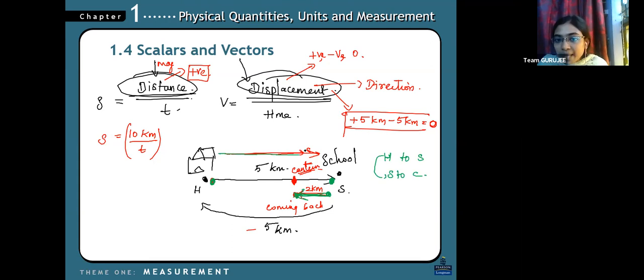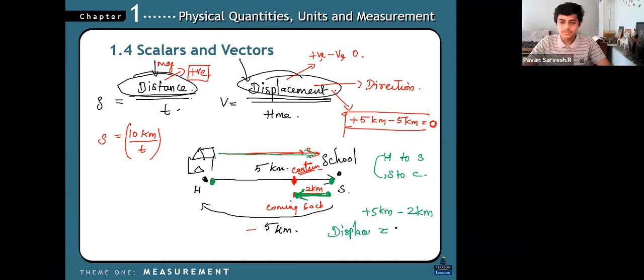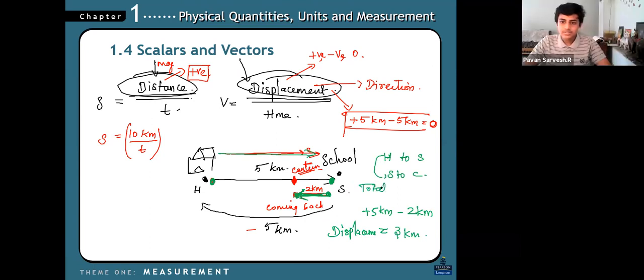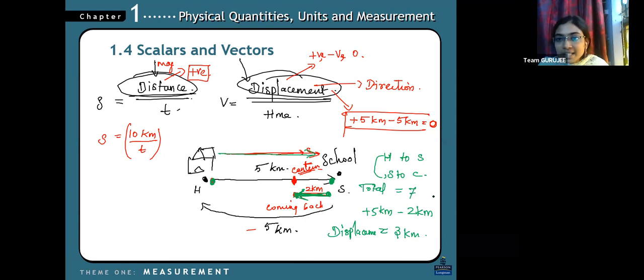So it is plus 5 kilometers minus 2 kilometers. So the displacement is what? 3 kilometers. You understand? Total distance traveled is what here? 7 kilometers, right? You understand the difference?